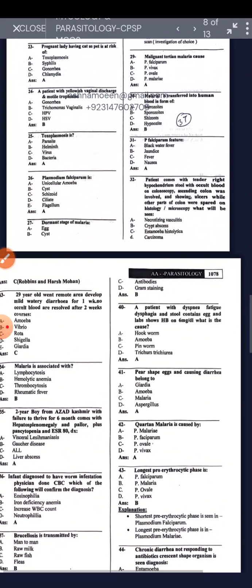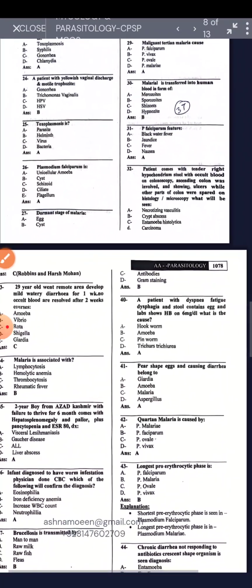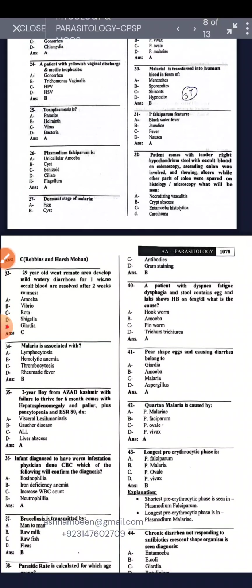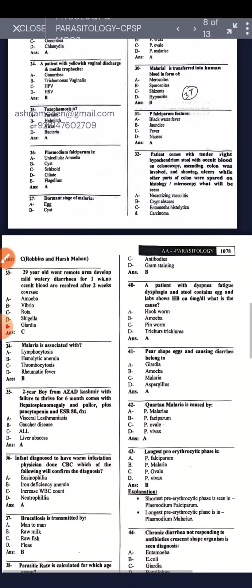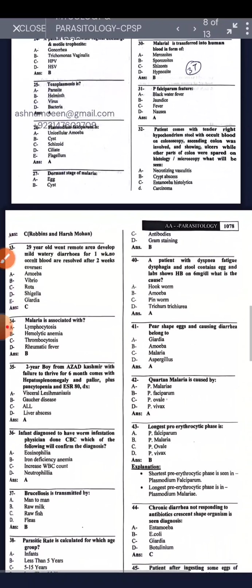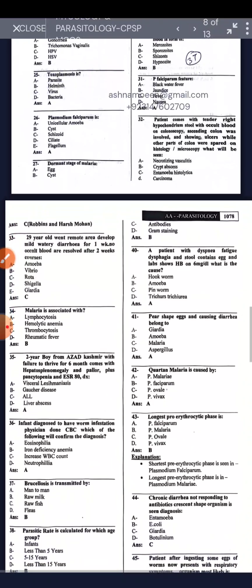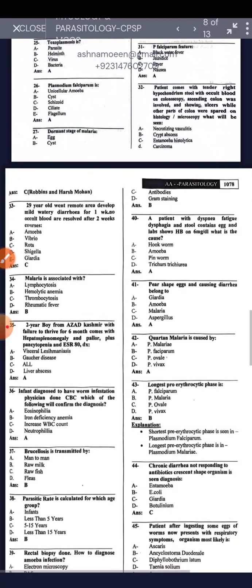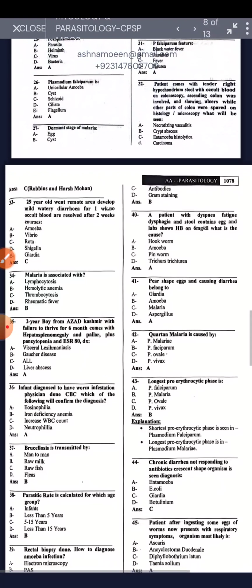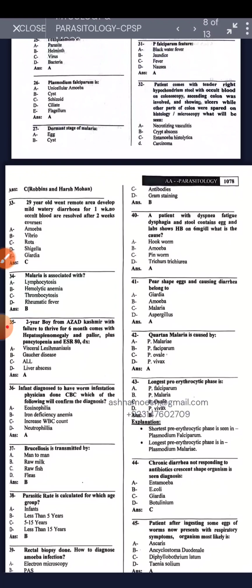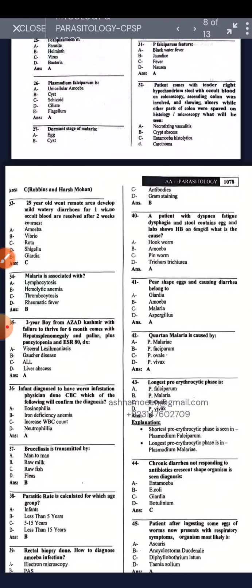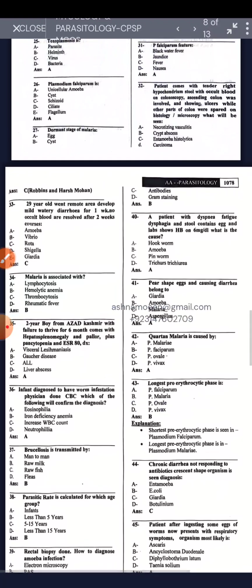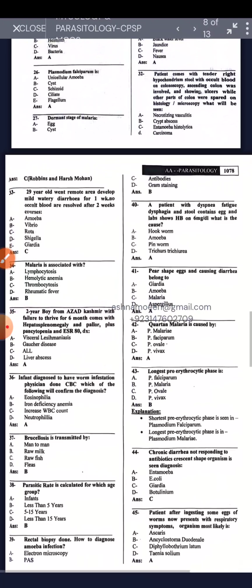A 29-year-old who went to remote areas developed milky watery diarrhea for one week, or bloody diarrhea after a 2-week course, will be rotavirus. Watery diarrhea. Malaria is associated with hemolytic anemia. A 2-year-old boy from the Azad community with failure to thrive from 6 months comes with hepatosplenomegaly and pallor, plus pancytopenia and an ESR of 80, and the diagnosis is visceral leishmaniasis.